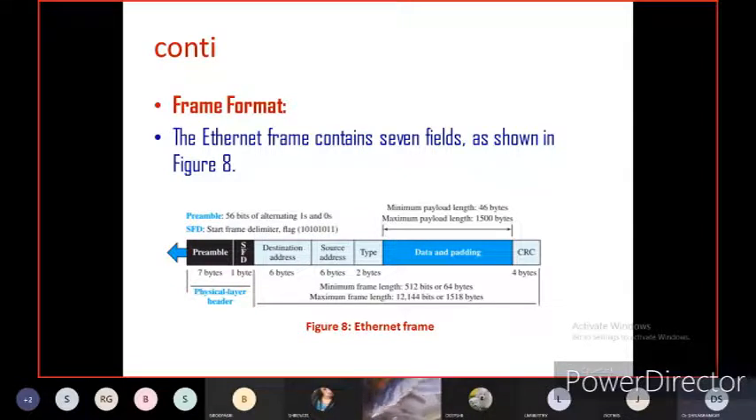Then from destination address to CRC, the minimum frame length is 512 bits or 64 bytes. The maximum frame length is 12,144 bits or 1518 bytes. So this is the format of the data in the Ethernet frame.